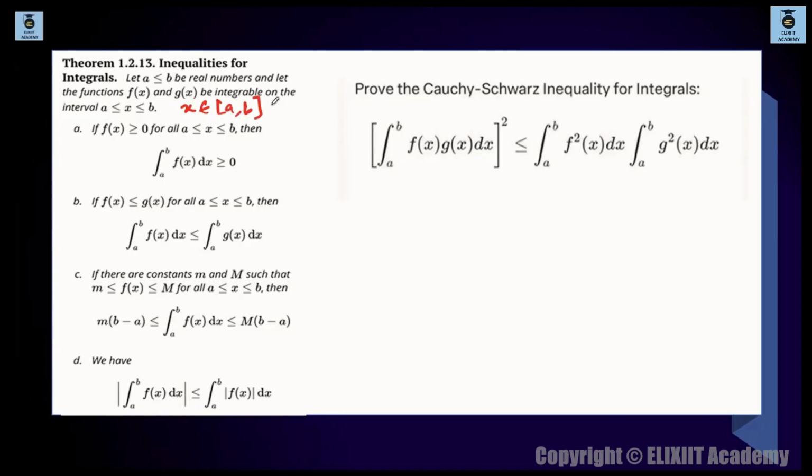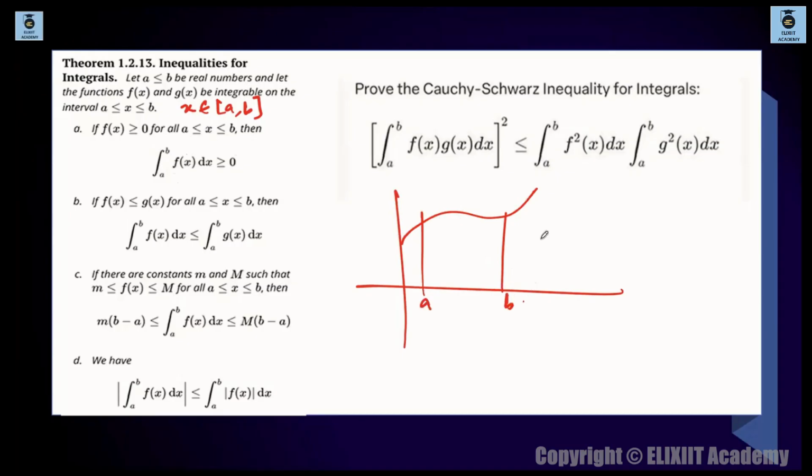ठीक है? तो देखो, first property is saying if fx is non-negative for all x lies in between a and b, then your integration a to b fx dx is also non-negative. That is also greater than or equal to 0. Obvious reasons, देखो fx is positive मतलब greater than or equal to 0. कोई function जो है ना, any function is positive. तो ये अगर positive होता है तो in between a to b, ये भी तो positive ही होगा.